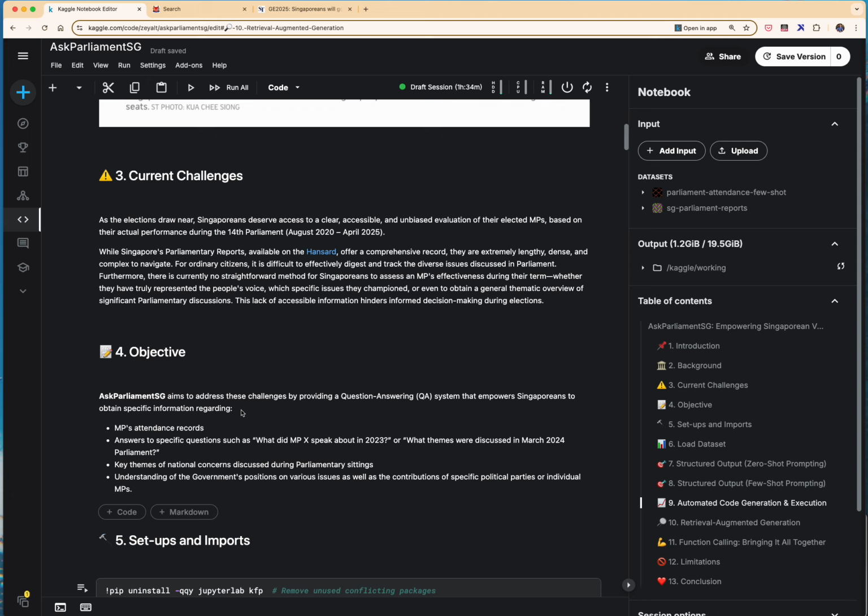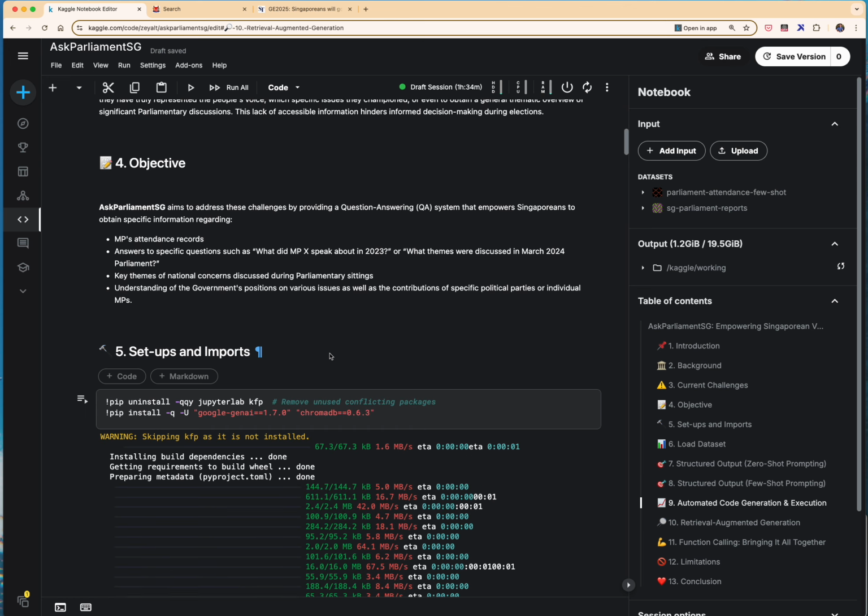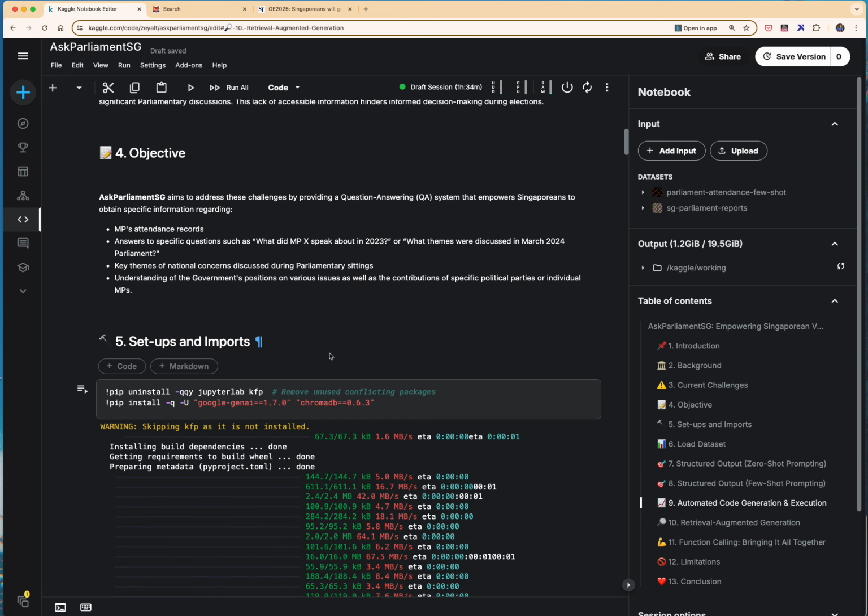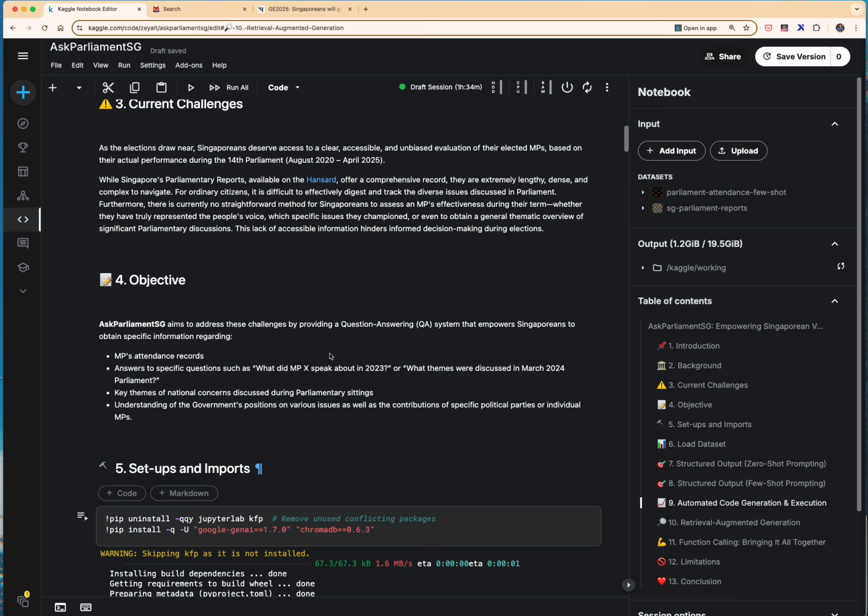Essentially, AskParliamentSG hopes to address these challenges through designing some sort of a QA, question and answering system, that then gives Singaporeans the power to pull the information themselves with regards to various details. So that's really the background and challenges around Singaporeans having to pull information themselves in understanding the performance of MPs and issues.